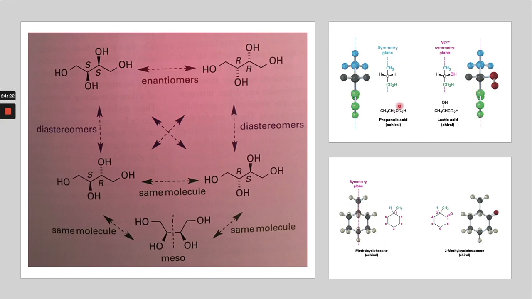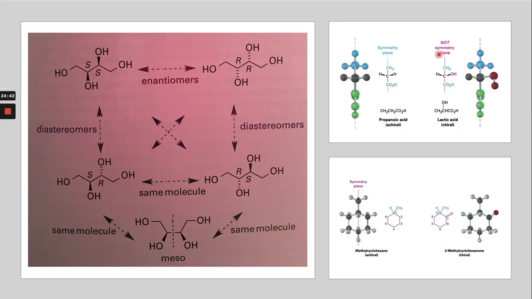This one also has a plane of symmetry: two similar groups, and if you cut through the middle, they are divided into two parts that are the same. So this molecule has a plane of symmetry. But if, let's say, all four groups on this carbon are different and we cut through the middle, there is no plane of symmetry.